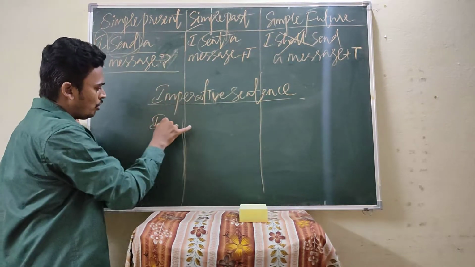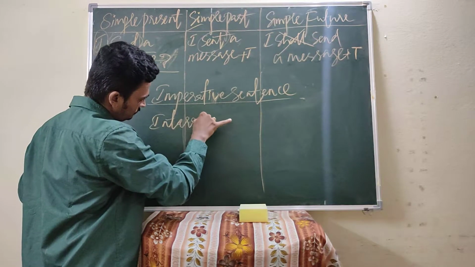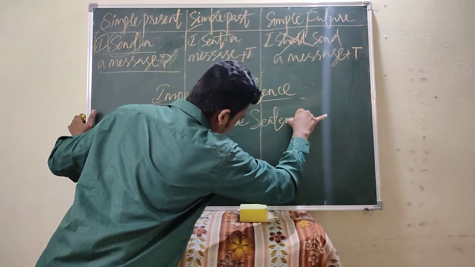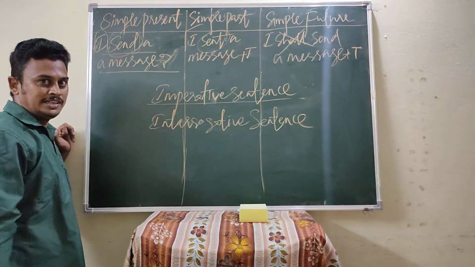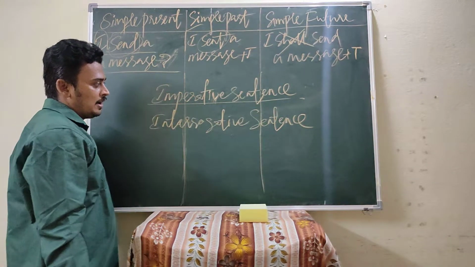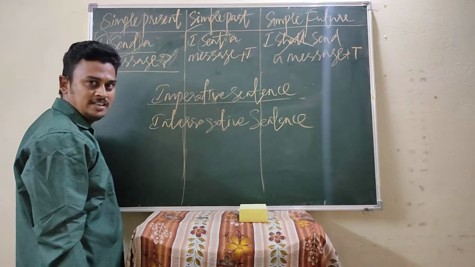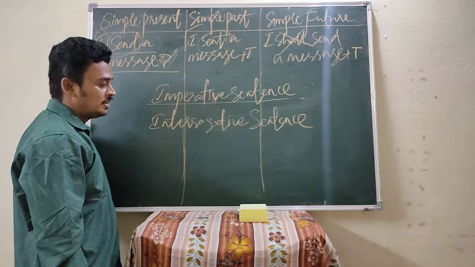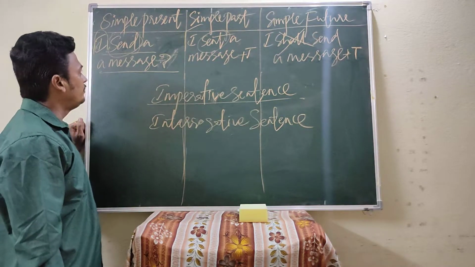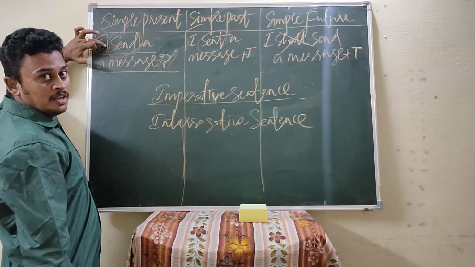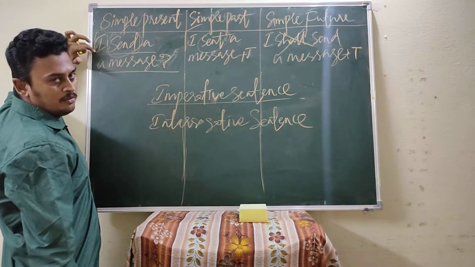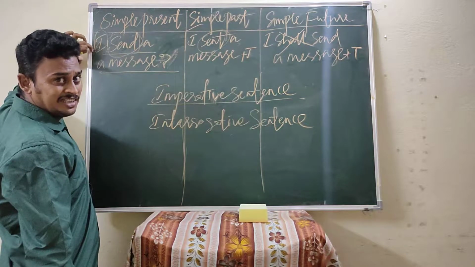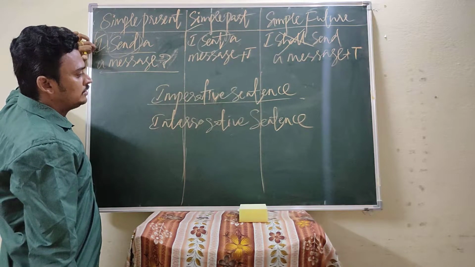This is an interrogative sentence. An interrogative sentence can be divided into two types: WH questions and yes or no questions. When we write the helping verb in the beginning of the sentence, it is an interrogative sentence, a yes or no question.